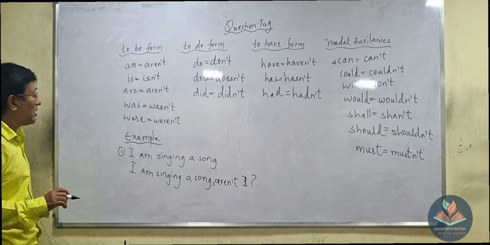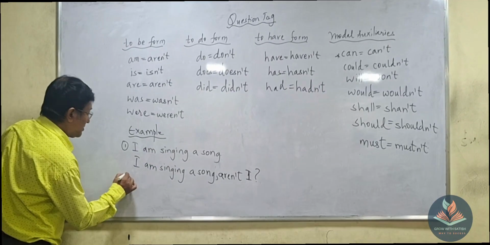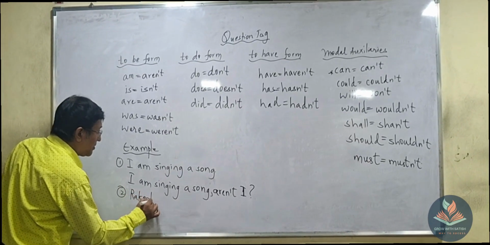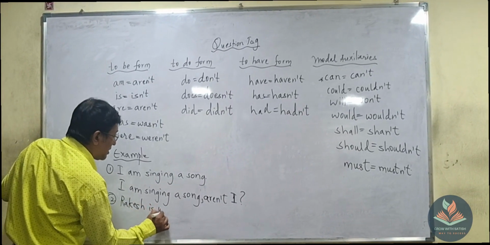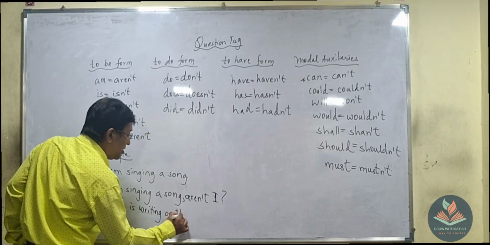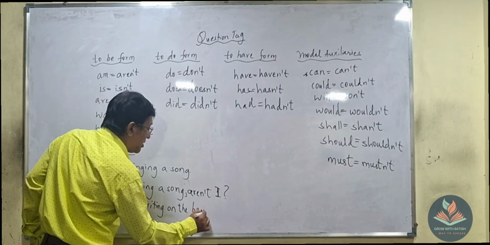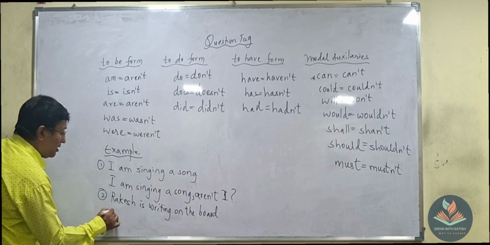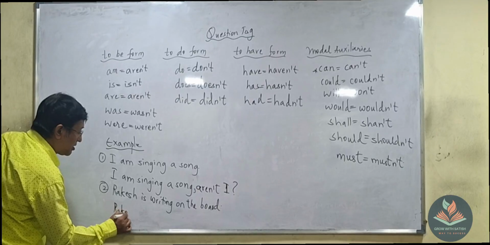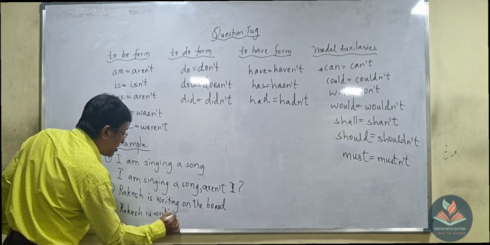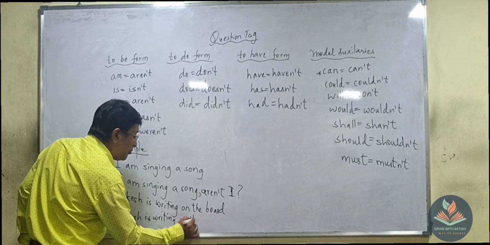Now we'll go for the second example. Second example: Rakesh is writing on the board.